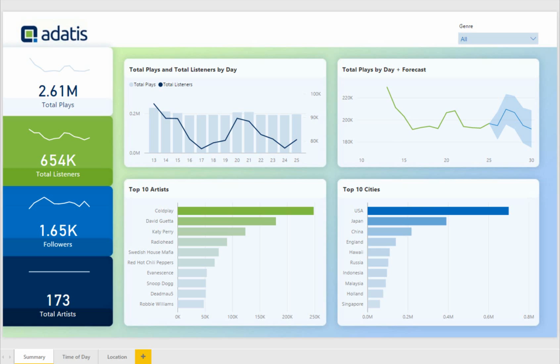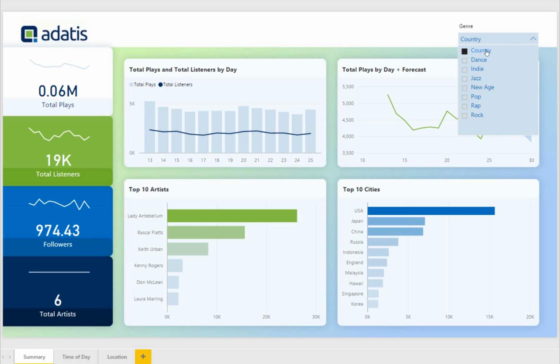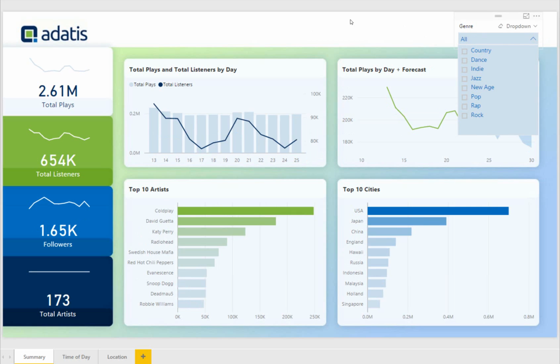So we have artist leaderboards, city leaderboards, and on this sheet a forecast to show what the predicted total plays by day would be as it moves from beyond Christmas toward the new year. And because we know the artist, we can slice by artist, or in this case by genre. So we can change to jazz or country, etc., and provide some high-level summary stats.